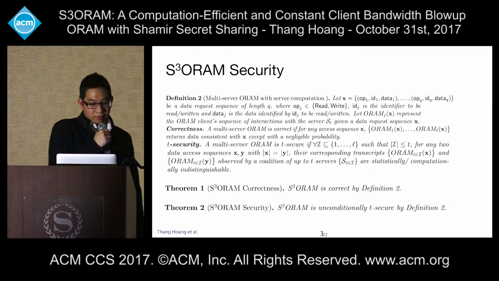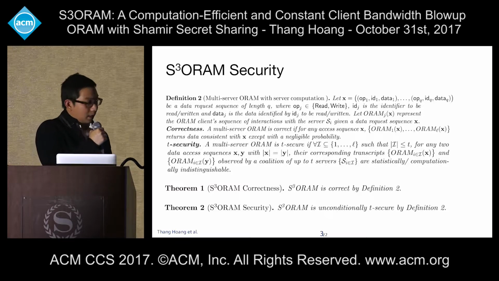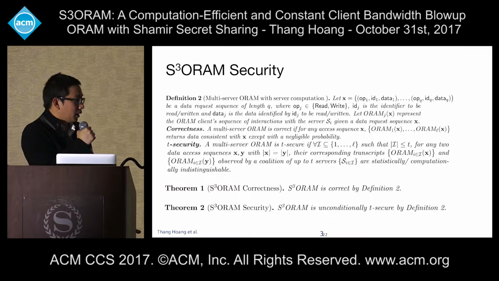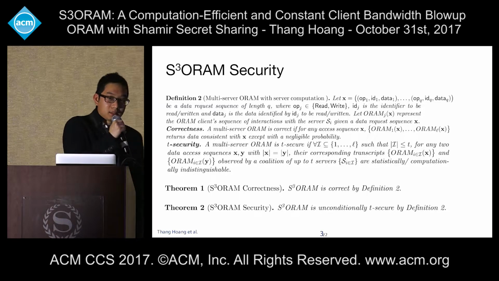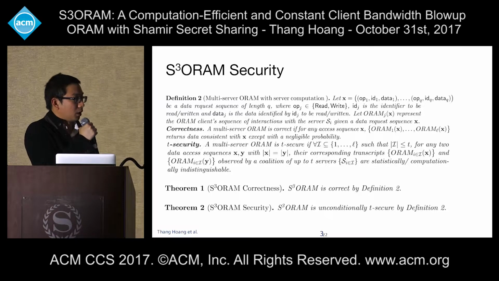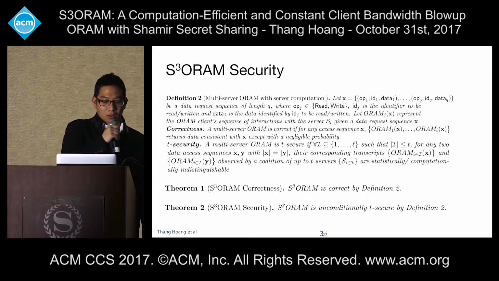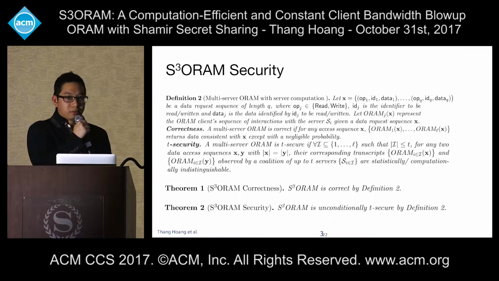As for S3ORAM security, we say that S3ORAM is unconditionally secure according to the definition of ORAM in the distributed setting. We refer the analysis and the proof to the paper.